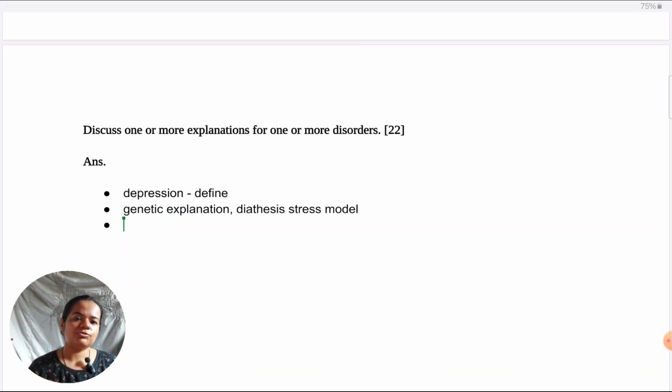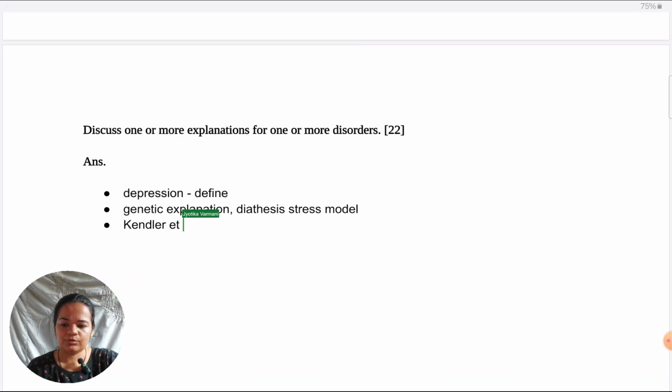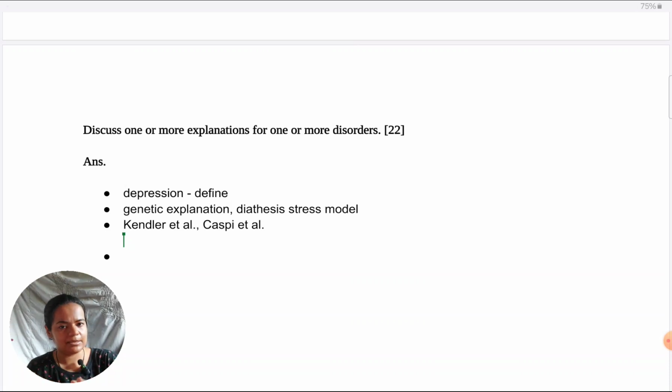While studies are not the most important things in a discussed question, inevitably they are required. The structure of IB ERQs is such you have to only give studies. So just make it clear to the examiner which studies you're taking. I would say for genetic explanation, I'm taking Kendler et al., the most popular one. And for diathesis stress, again the most popular one, Caspi et al. So all these things I specify in my introduction, name out the explanations, disorder and studies that I'm taking. That is what the introduction is about.